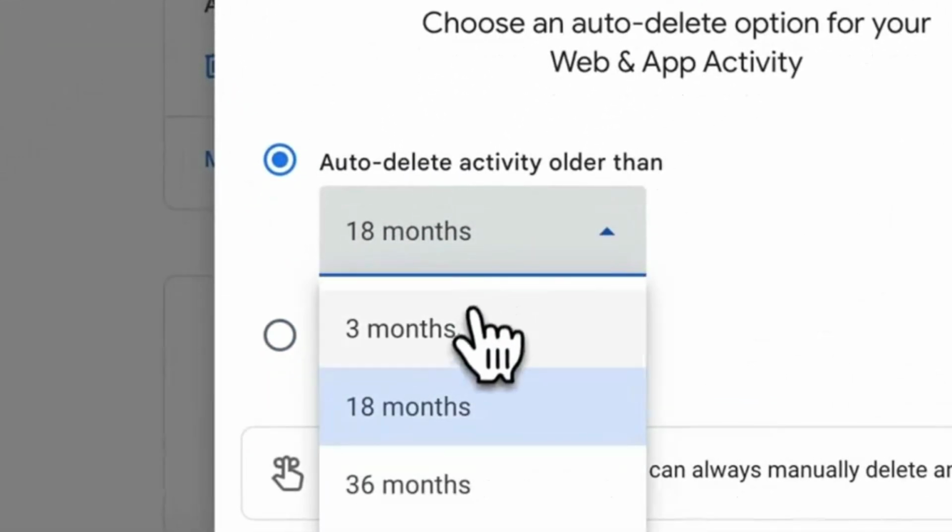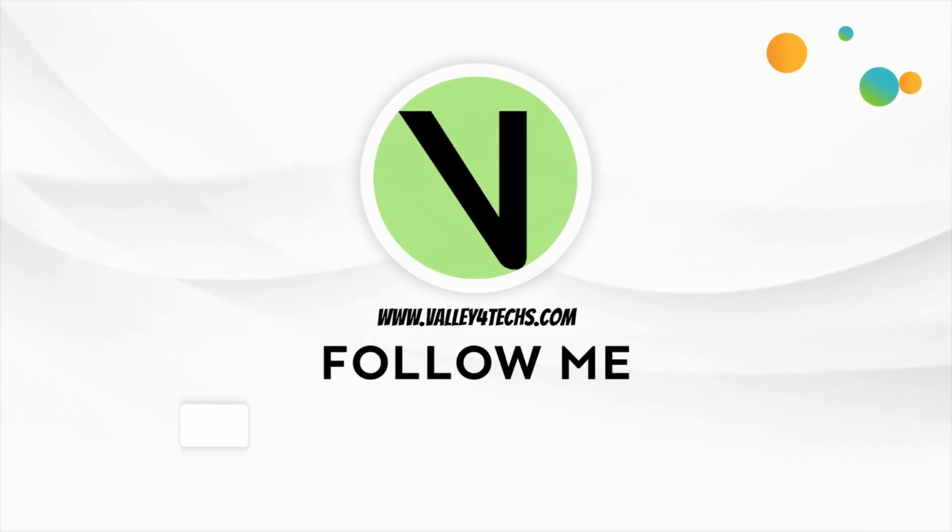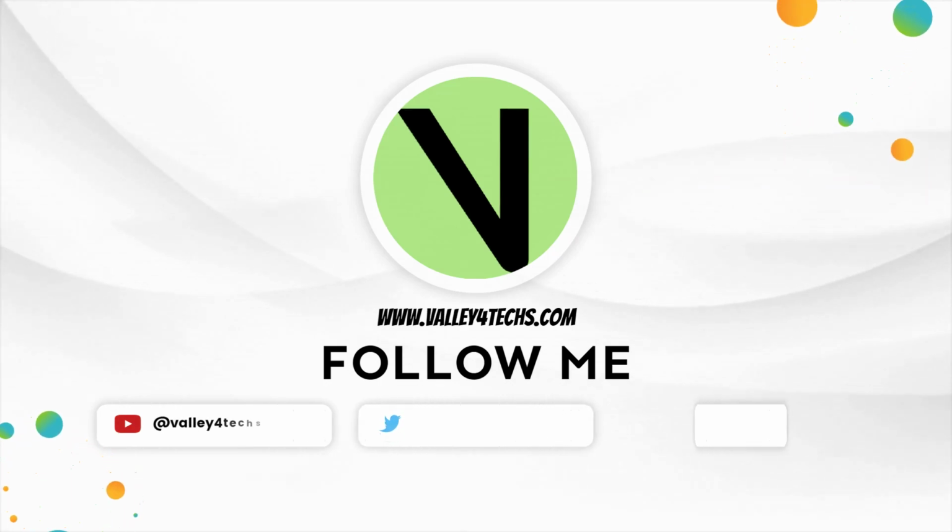And choose an Auto Delete option to keep your old history clean. Stay safe online and protect your privacy. Be a digital ghost.